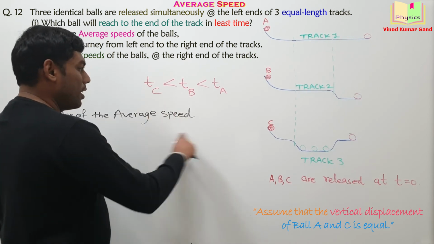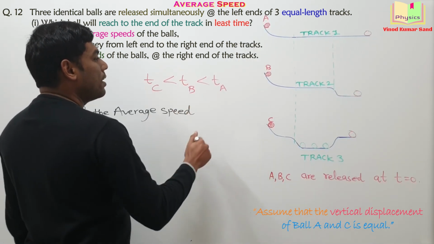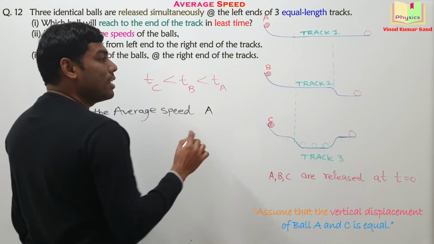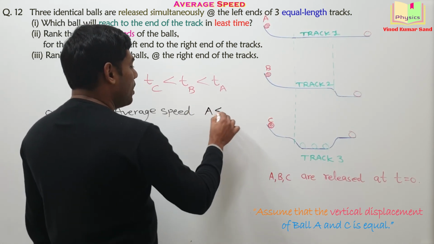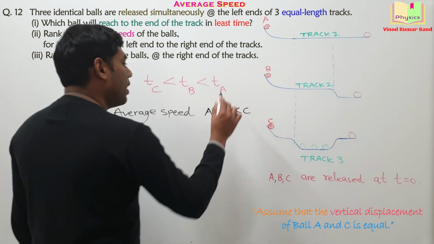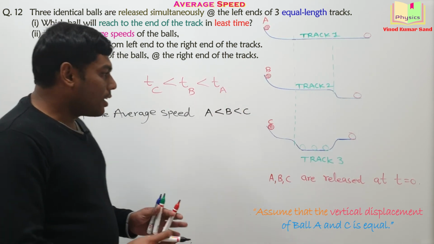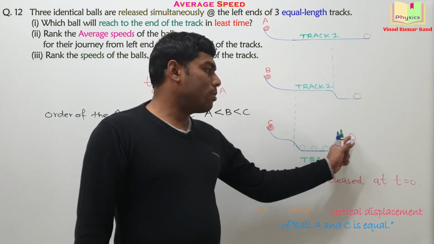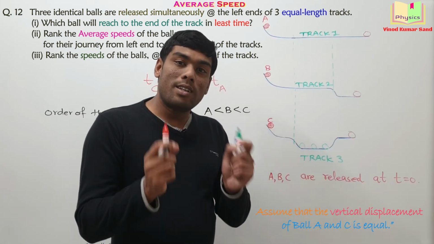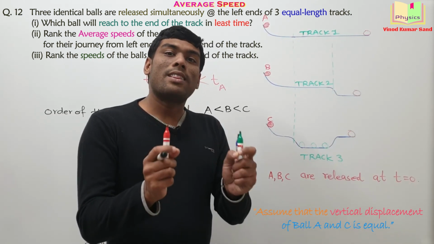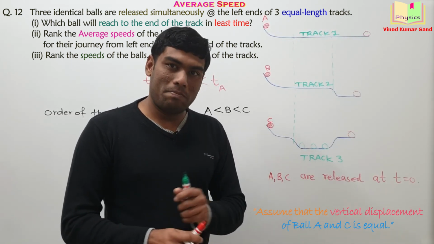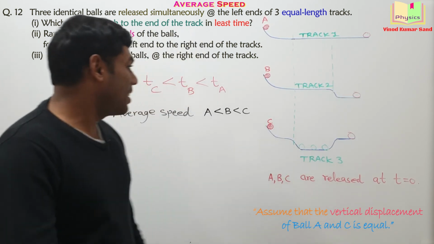So if we write the order of the average speed, A will have the least average speed, then ball B, and then ball C. The greatest average speed will be with ball C because it is traveling the given distance in the least interval of time. I hope you understand this.